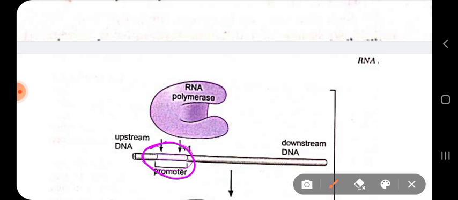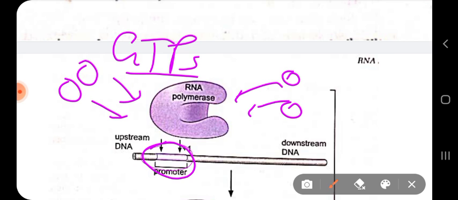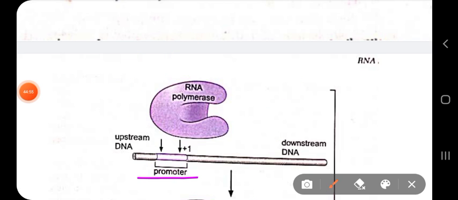Not only the RNA polymerase, some other proteins also bind in that place, called initiation factors or general transcription factors, which help the RNA polymerase to begin the transcription process. So you can see a promoter region right here. The promoter region is the DNA sequence that initially binds the RNA polymerase together with the initiation factors. Once it is formed, the promoter polymerase complex will undergo some structural changes.